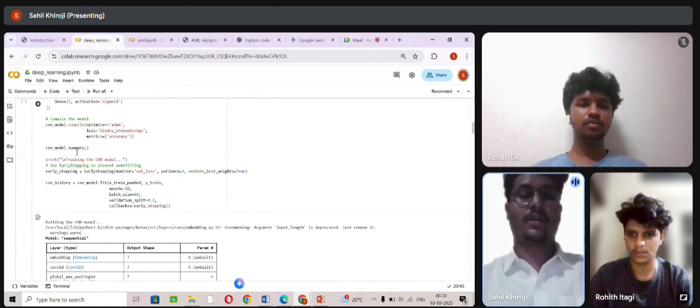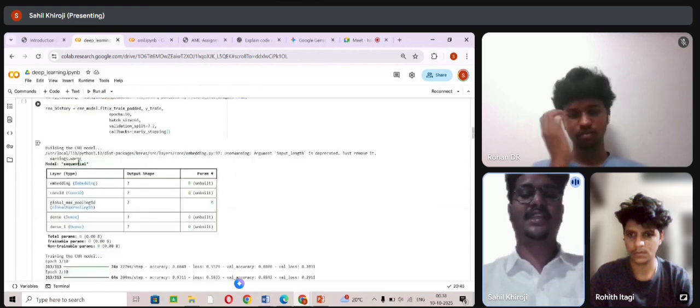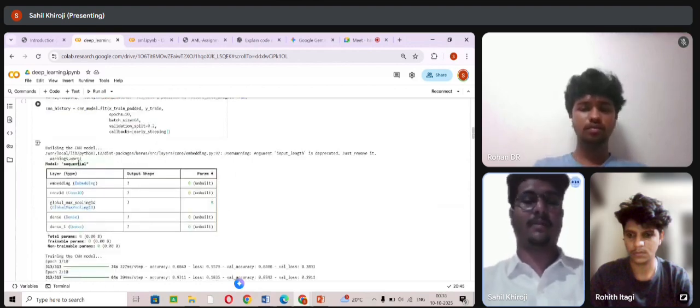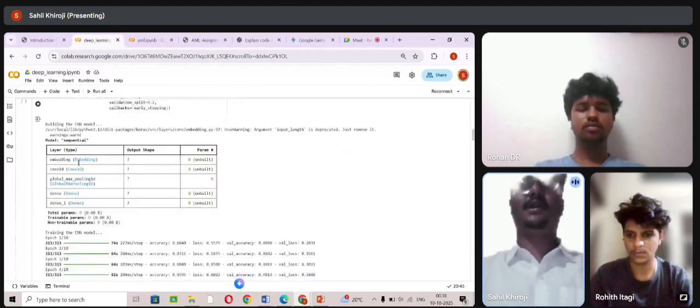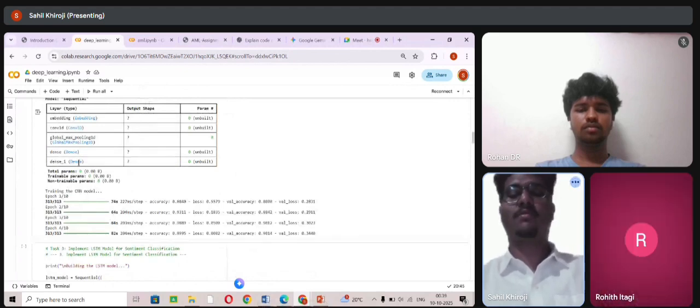We train the model for 10 epochs. A batch size of 64 means 64 reviews are processed at a time. Validation split of 0.2 means 20% of training data is used to check performance after each epoch. Early stopping stops training automatically when the model stops improving to avoid overfitting.